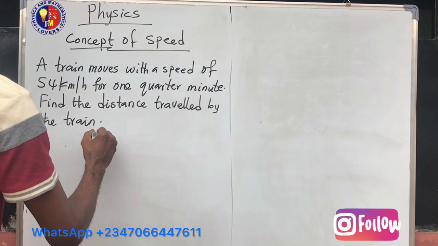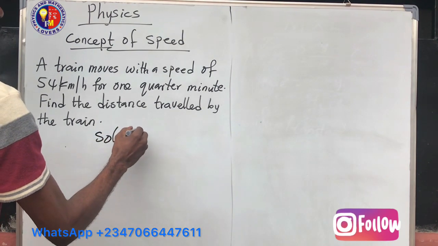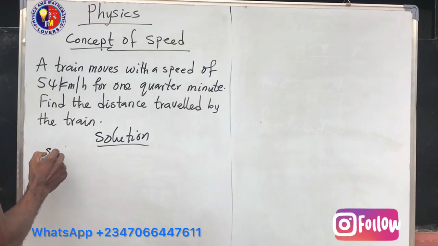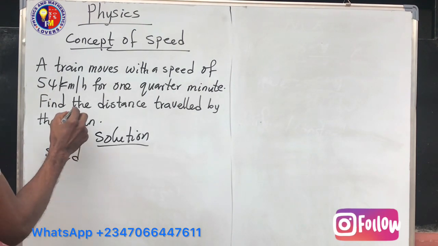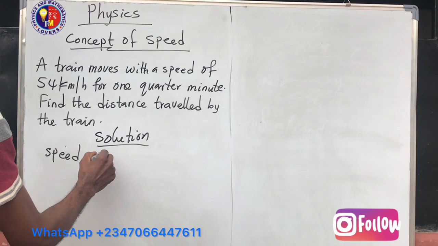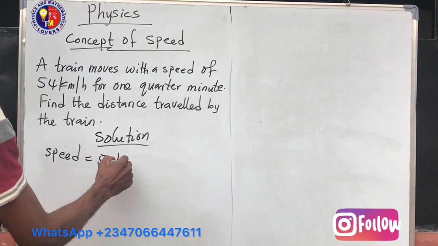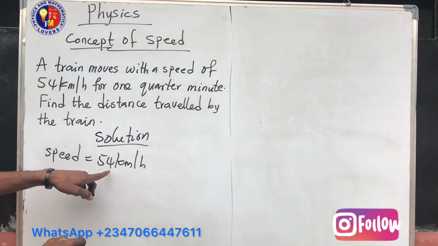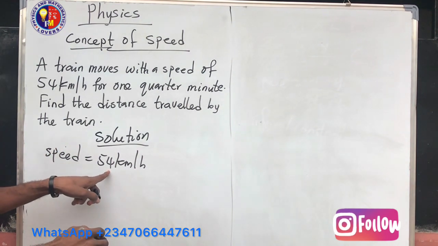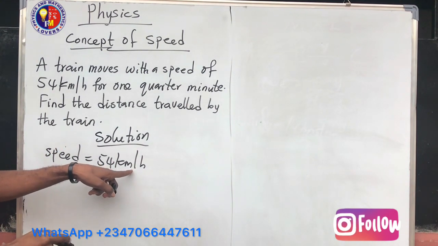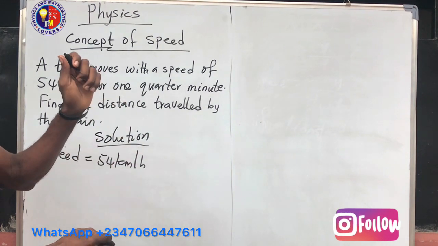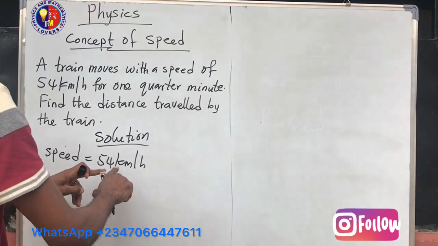Your solution: you are going to look at the speed given here, which is 54 kilometers per hour. This is not the standard unit of speed. The SI unit of speed is meter per second, meaning that we are going to convert this.